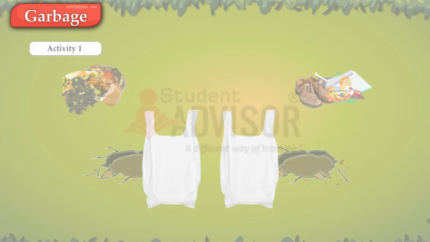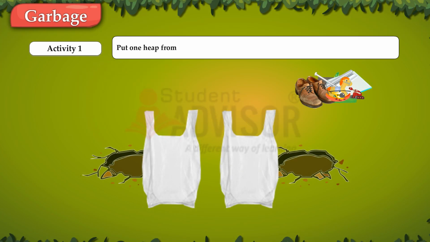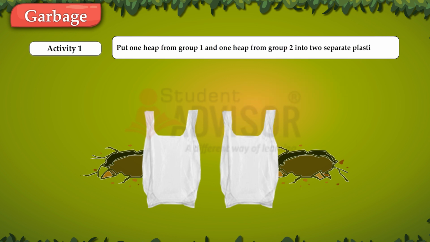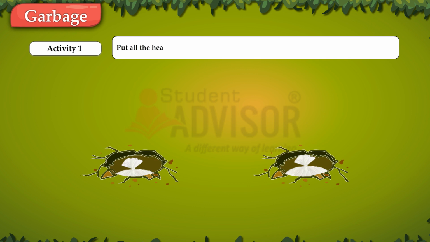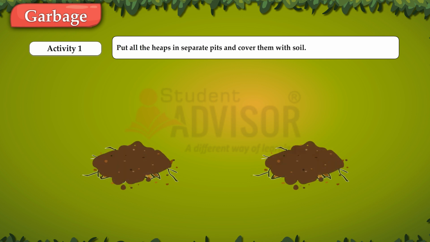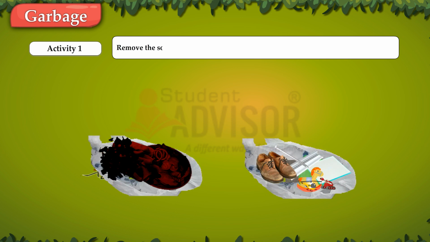Put one heap from Group A and one heap from Group B in two separate plastic bags. Tie the mouth of these two bags tightly. Put all the heaps in separate pits and cover them with soil. Remove the soil after 1 month and observe the changes in the garbage.